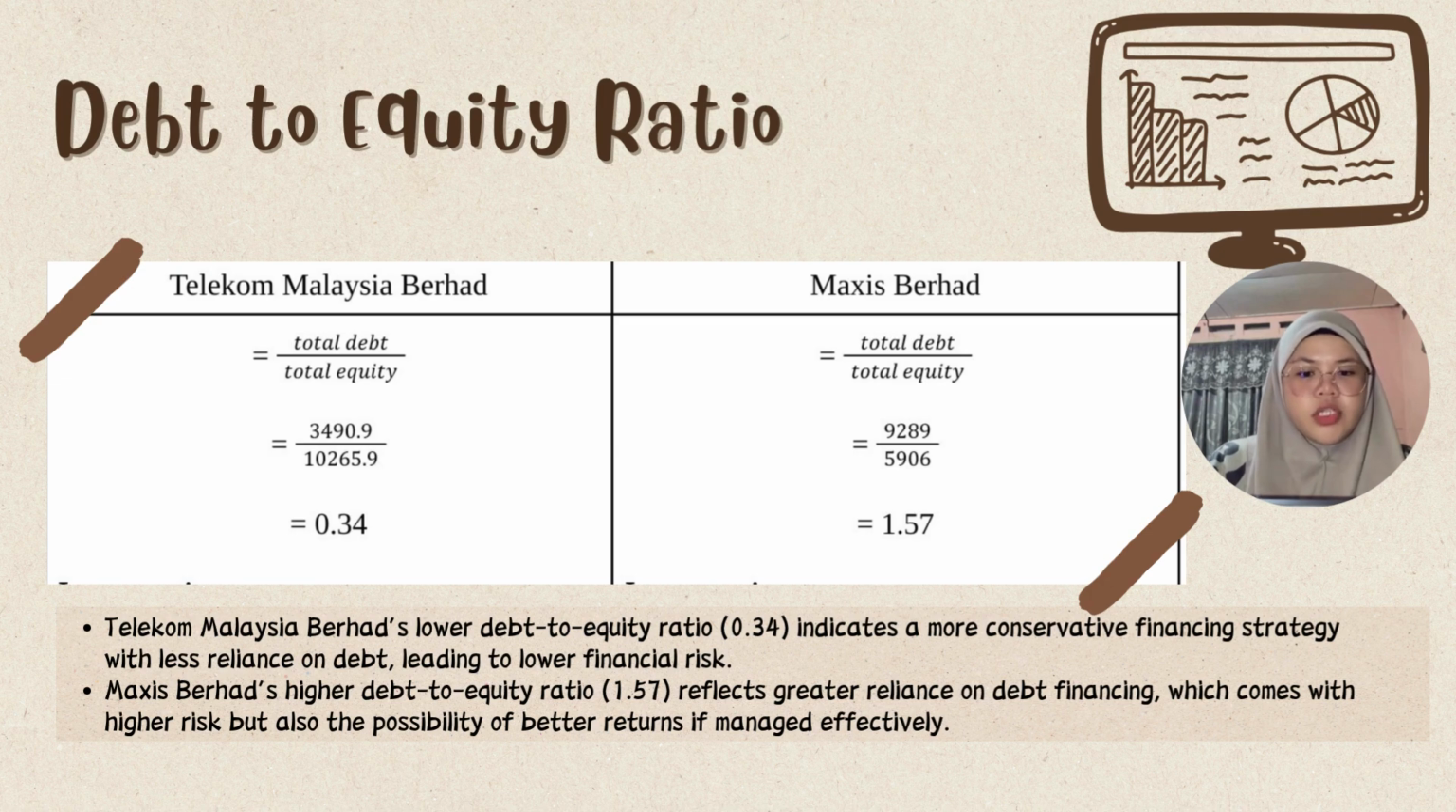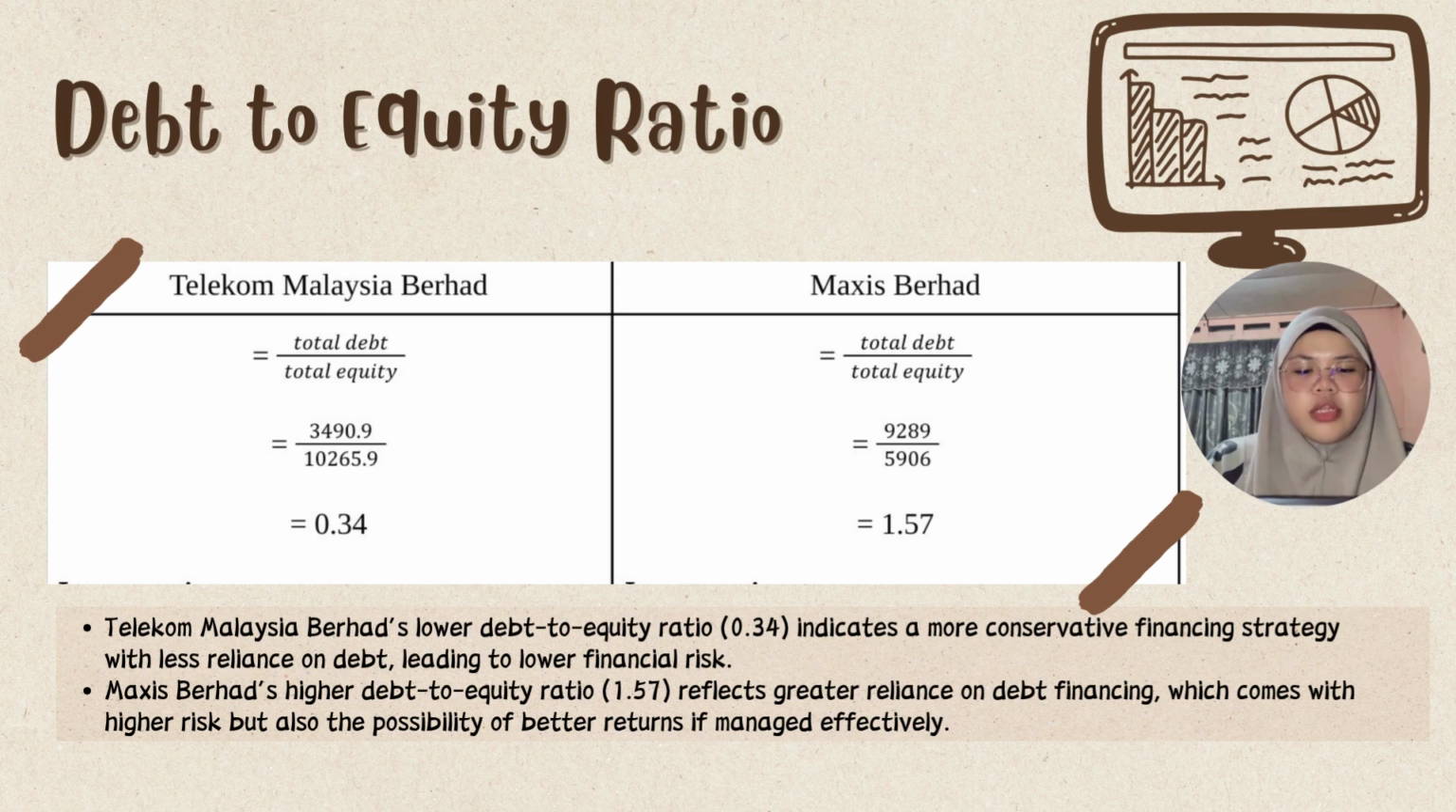Debt to equity ratio. The formula for debt to equity ratio is total debt divided by total equity. So for Telekom Malaysia Berhad, we got 0.34 and Maxis Berhad is 1.57. Telekom Malaysia Berhad's lower debt to equity ratio indicates a more conservative financing strategy with less reliance on debt, leading to lower financial risk.